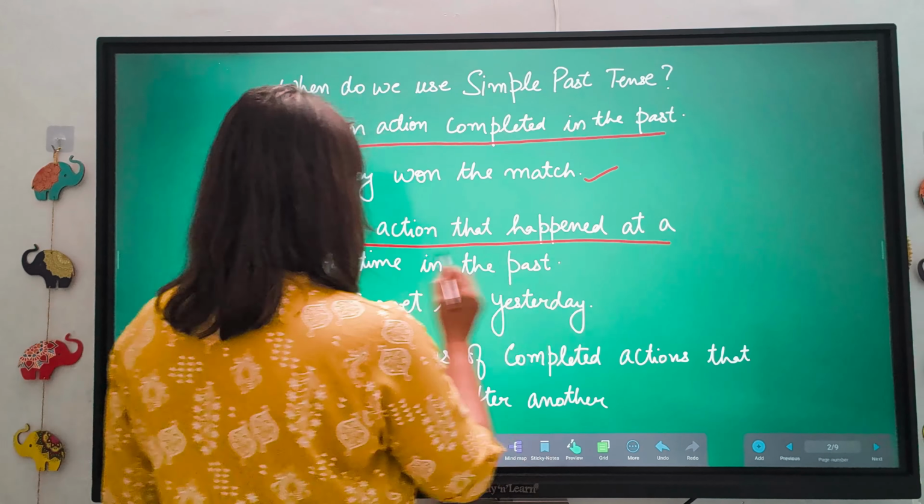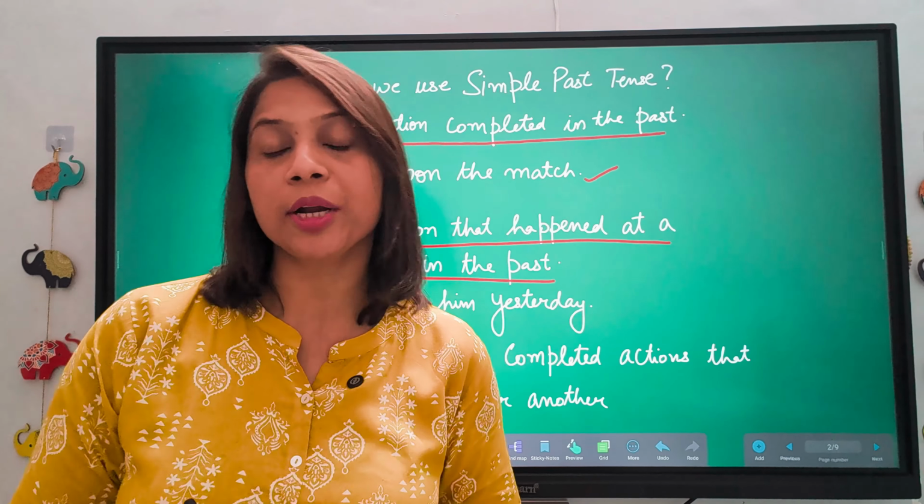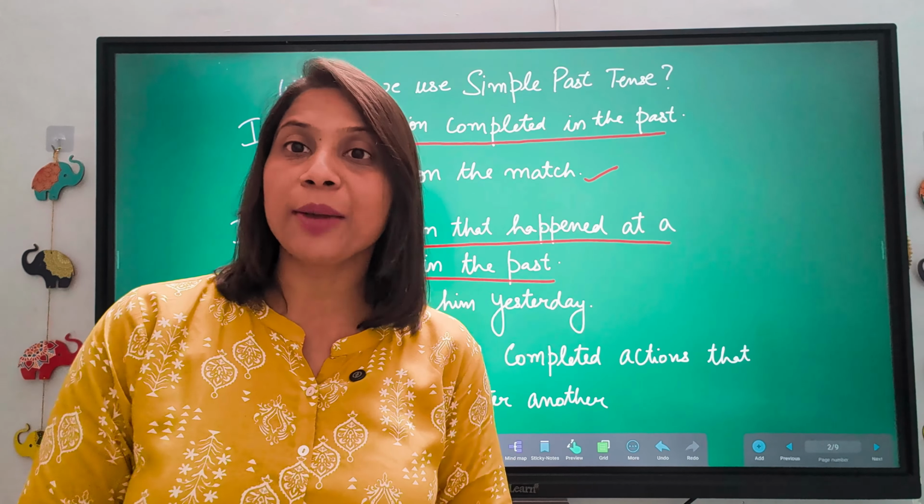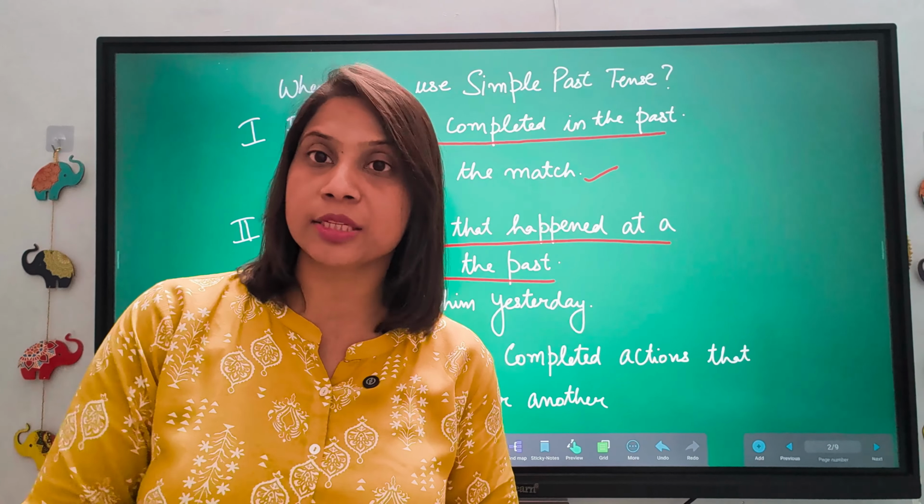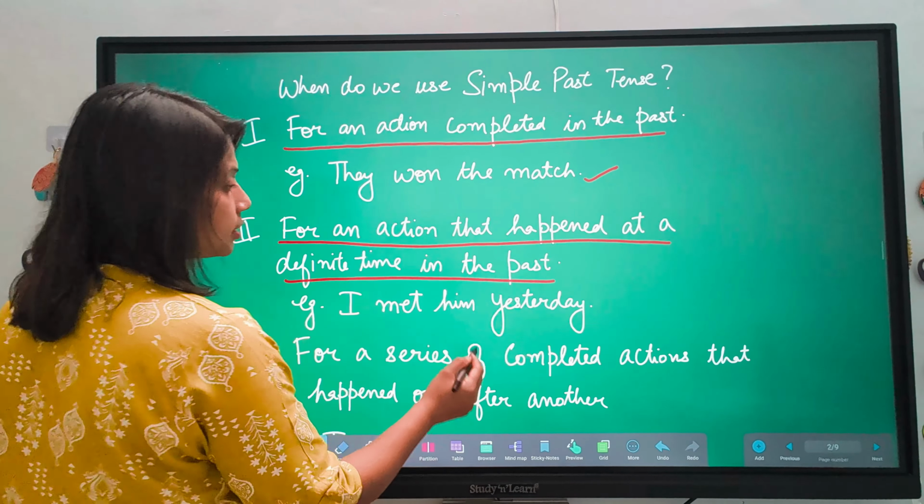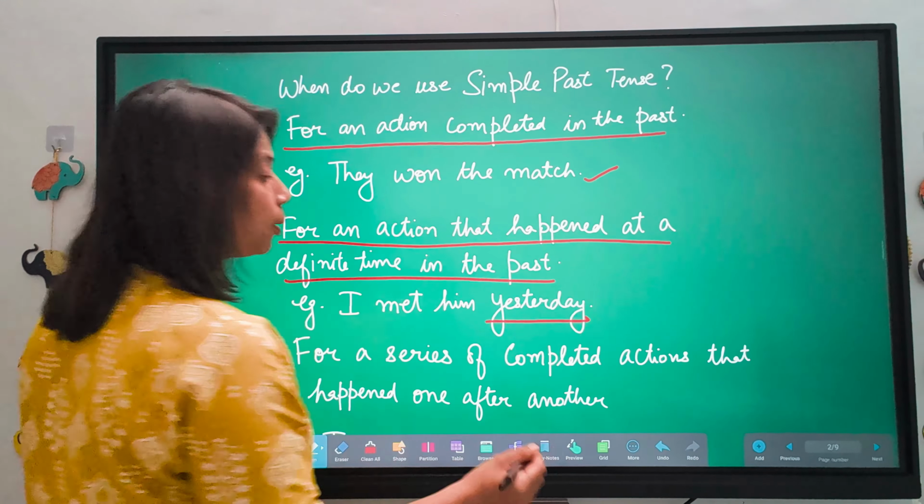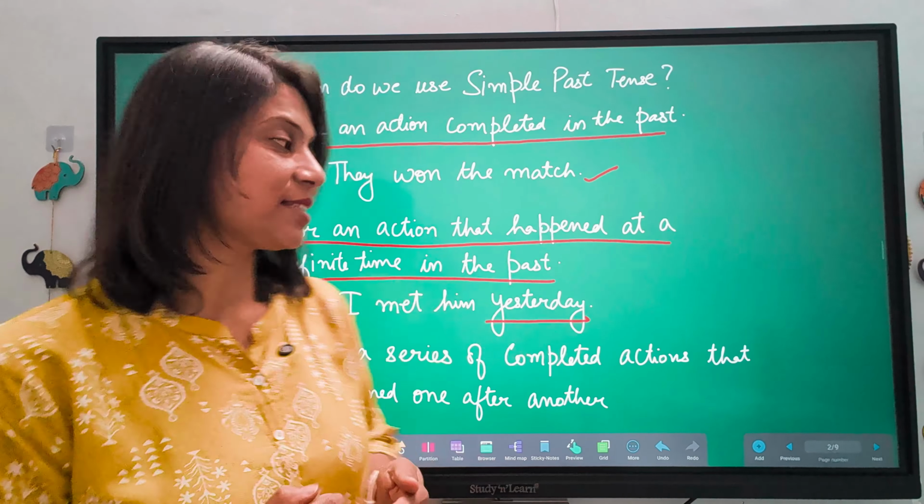For an action that happened at a definite time in the past. Now कोई भी action past में हुआ है, लेकिन उसके साथ time दिया हुआ है. So it's very important point in simple past tense. If time is given with any sentence कि कब हुआ कोई भी काम past में, तो आप simple past tense use करोगे. For example, I met him yesterday. Now we come to know कि yesterday कब मिला वो? कल मिला. Yesterday. So we are using here simple past tense.